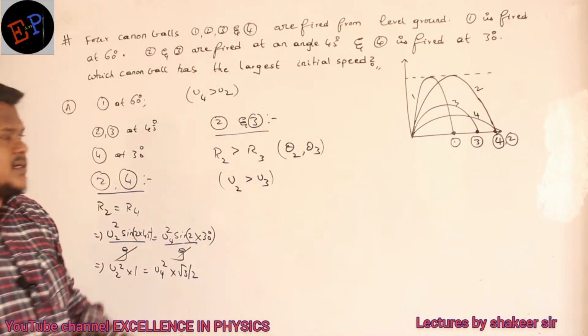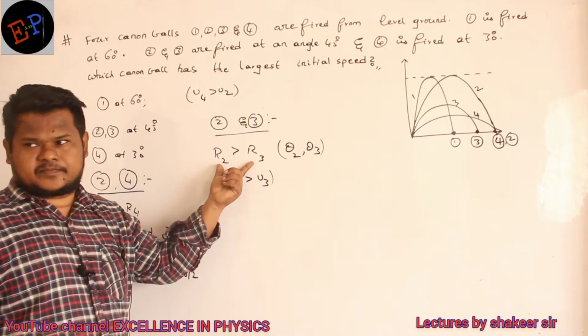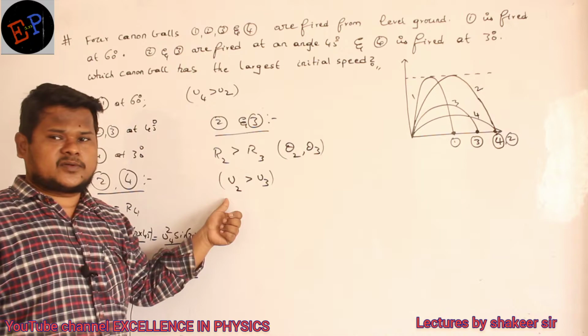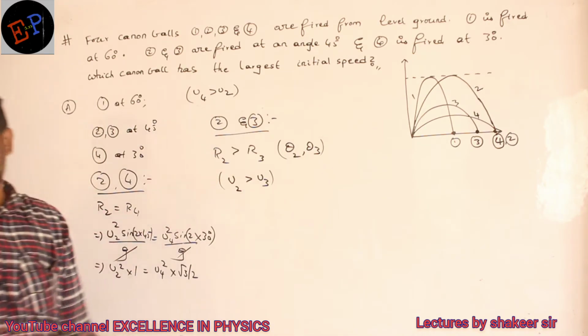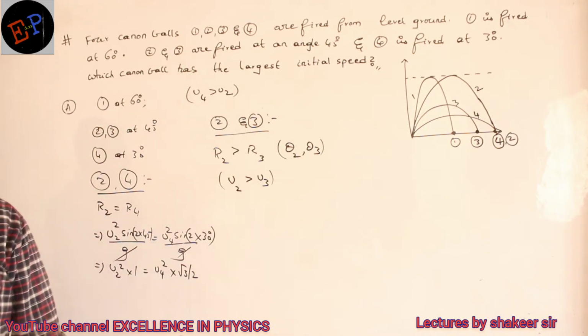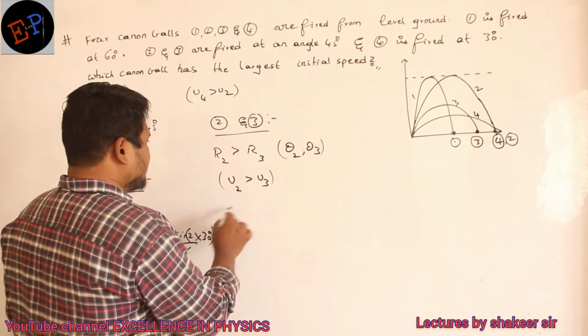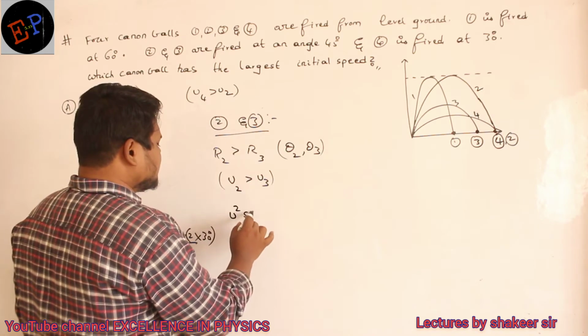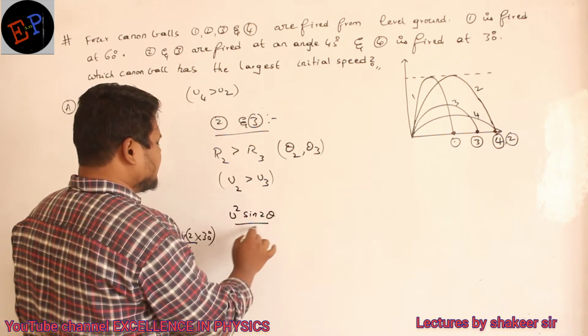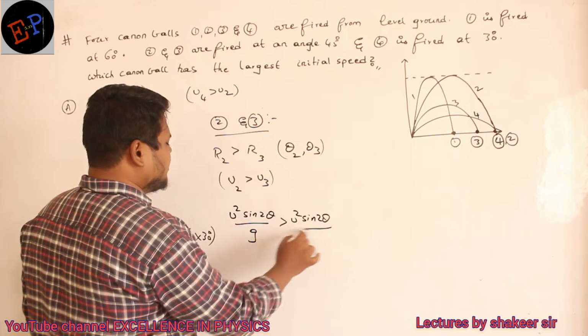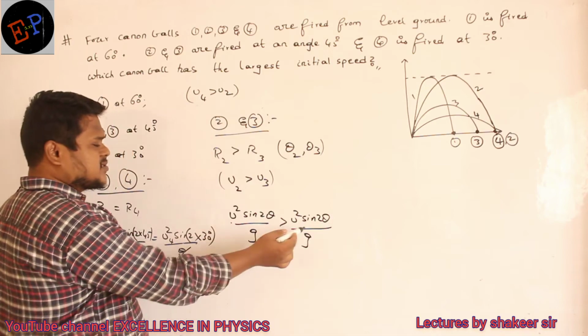Understandable? Ranges are not same, but angles are same. It means definitely the initial velocity of particle 2 should have been greater than the initial velocity of particle 3. Then only the range will be greater for the same angle. Or if you want to do the calculation, you can. What is the equation for range? u square sine 2 theta by g is greater than u square sine 2 theta divided by g, this for particle 2 and this for particle 3.